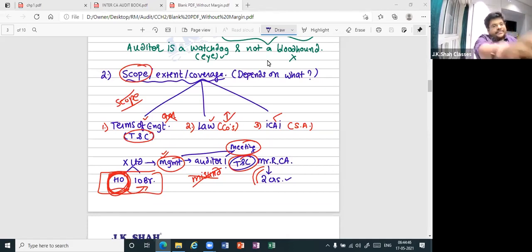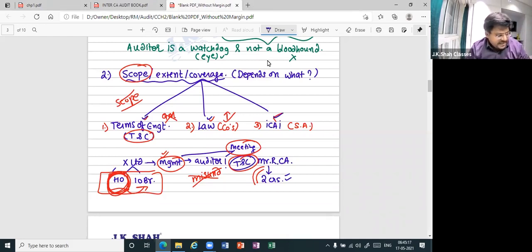When you talk about terms of engagement, what is terms of engagement? Can I say in simple words, it is terms and conditions? Correct. Now, why do they enter into terms and conditions? If you remember yesterday, I told you, to avoid misunderstanding. Like there was misunderstanding here. I was feeling they are going to give me 2 crores only for head office, but they thought they are giving me 2 crores for HO plus branch. So is there understanding or misunderstanding? Misunderstanding. So in order to avoid this, we have to fix the terms and conditions. Thereafter, requirements of law and ICAI.